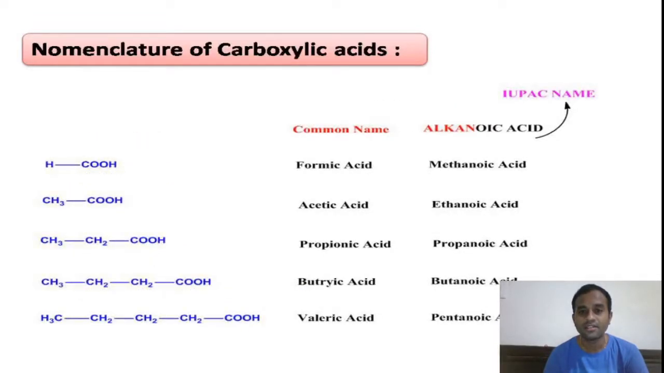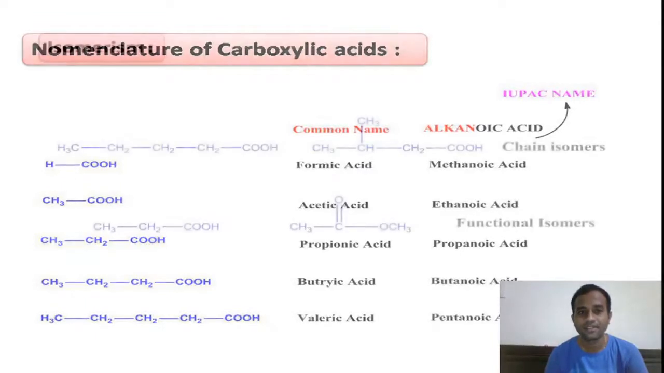Coming to the common name, if you compare it with the IUPAC name, you can see here formic acid is called methanoic acid, acetic acid is called ethanoic acid, propionic acid is known as propanoic acid, butyric acid in IUPAC we call butanoic acid, valeric acid we call pentanoic acid, right?